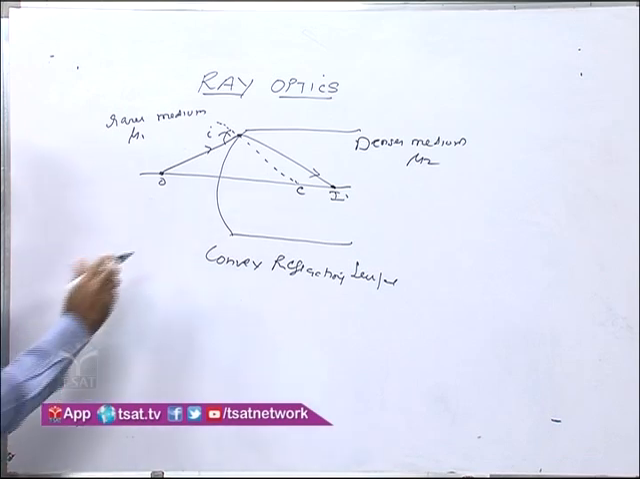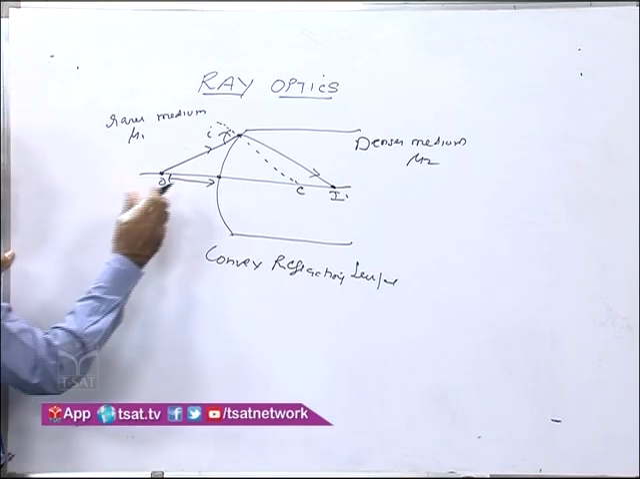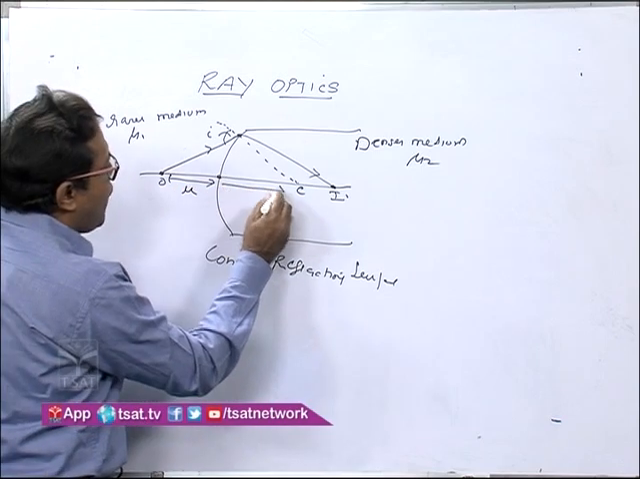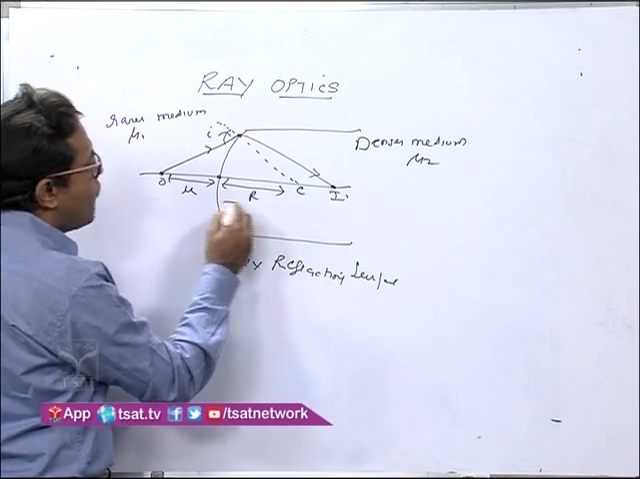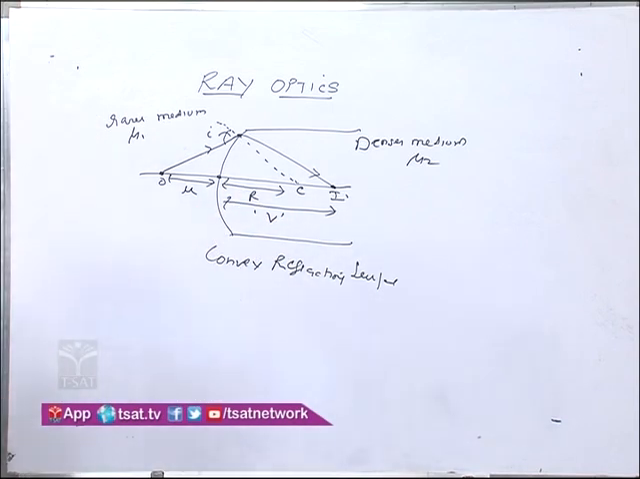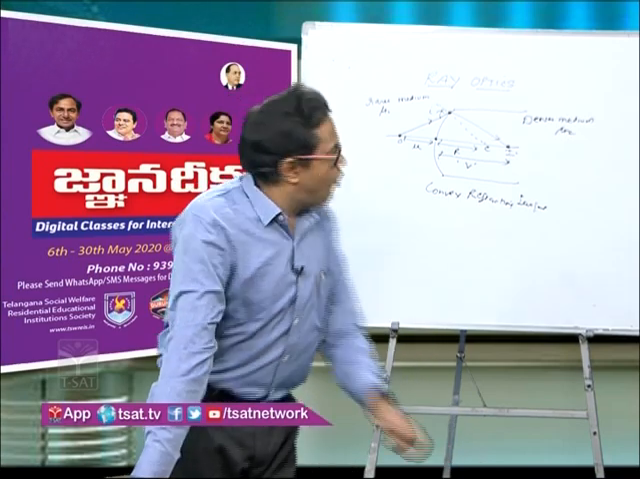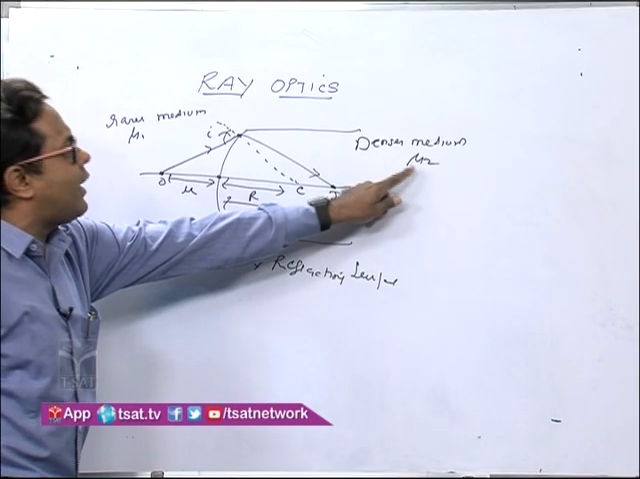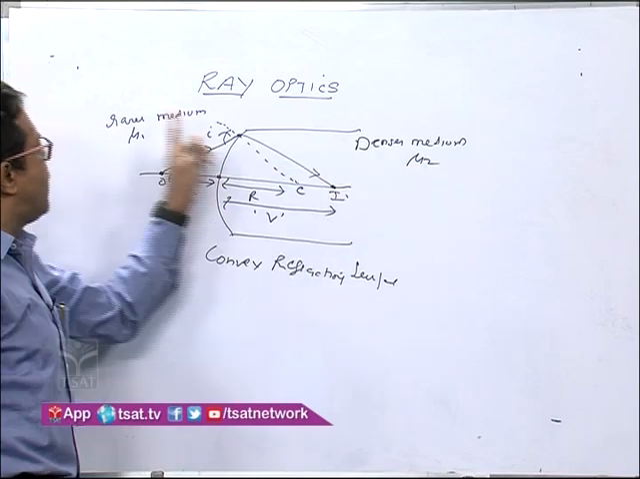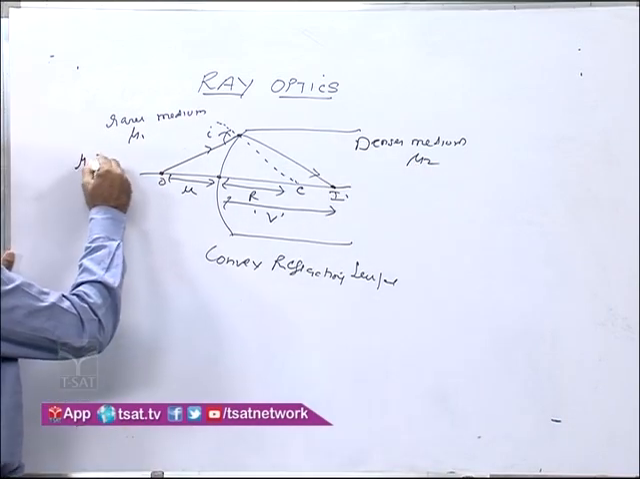Now you know that the distance from the pole to the object is taken as u, from the pole to the center of curvature is taken as r, and from the pole to the image the distance is taken as v. You have already derived these concepts. Now the refractive index of the denser medium is mu2, and the refractive index of the rarer medium, where the object is kept, is mu1. Therefore we can say that mu2 is greater than mu1.